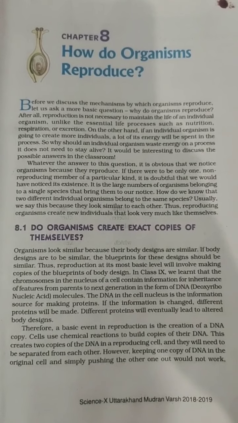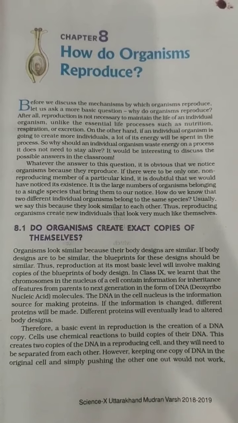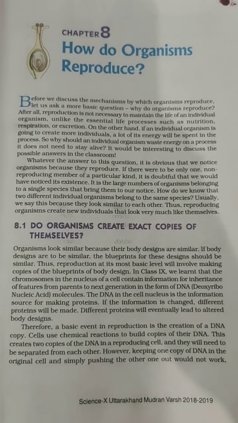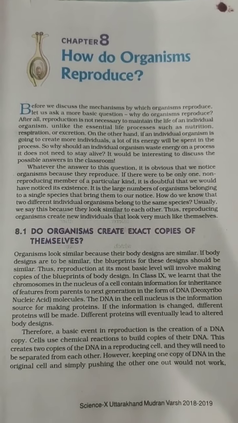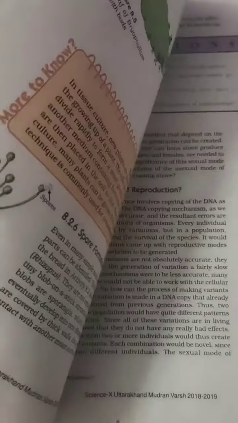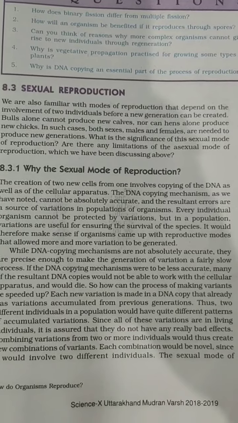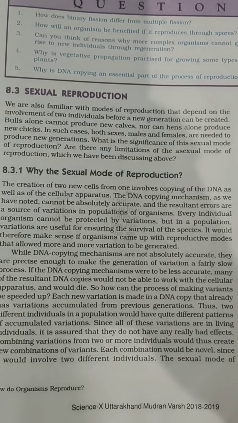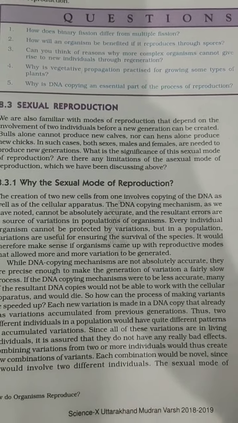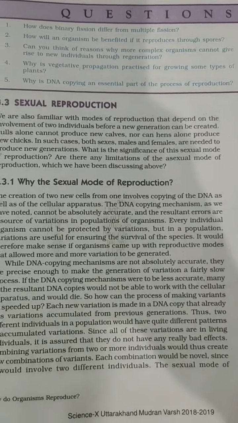Gametes means the cells which are responsible for fertilization. So in this, the gametes are one from the male and one from the female. We already know about sexual mode of reproduction because we have read it in our previous classes. So since the sexual mode of reproduction is very important for the variation of the generation, why is asexual mode of reproduction still there in nature?